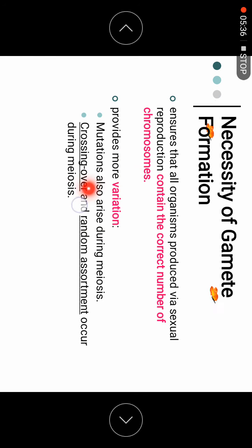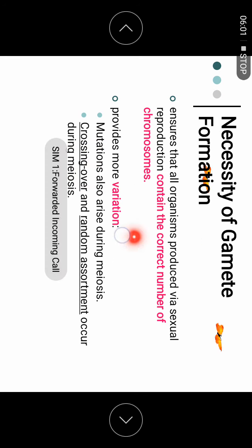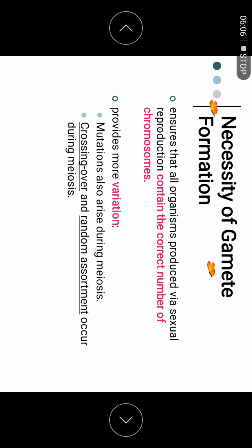As we learned, there is crossing over, where they exchange genetic material, and random assortment, where the genetic material is randomly rearranged. During these two processes in meiosis, crossing over and random assortment, you get variation. Also, mutation during meiosis gives us variation.